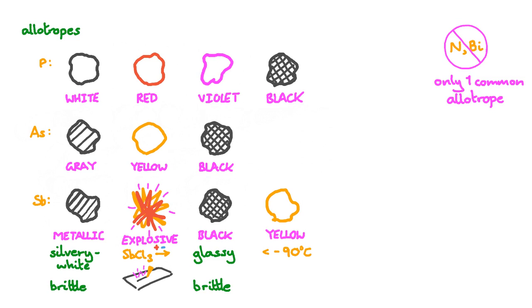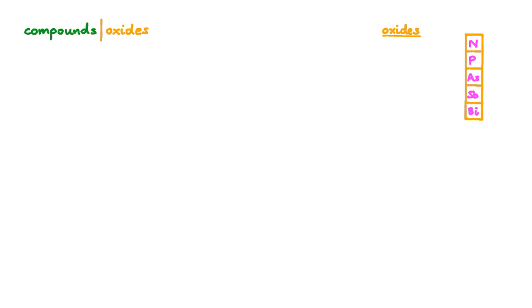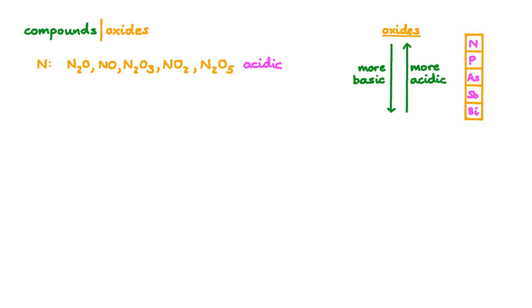Now we're going to move on to some of the compounds of the group 15 elements. We'll start with the oxides. As we descend the group, the oxides of these elements become more basic. Nitrogen at the top of the group forms the most acidic oxides. All these oxides, from nitrous oxide to dinitrogen pentoxide, are acidic to some degree.